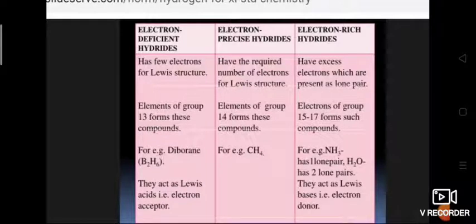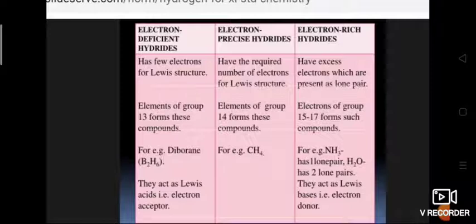Next is electron rich hydrides. The hydrides having more electrons than that required to write their conventional Lewis structure are called electron rich hydrides. These are generally formed by elements of groups 15 to 17. Examples: water, ammonia, phosphine, hydrogen fluoride. The dots show the lone pair electrons. Because of that excess of electrons, they generally behave as Lewis bases, that is electron donors.